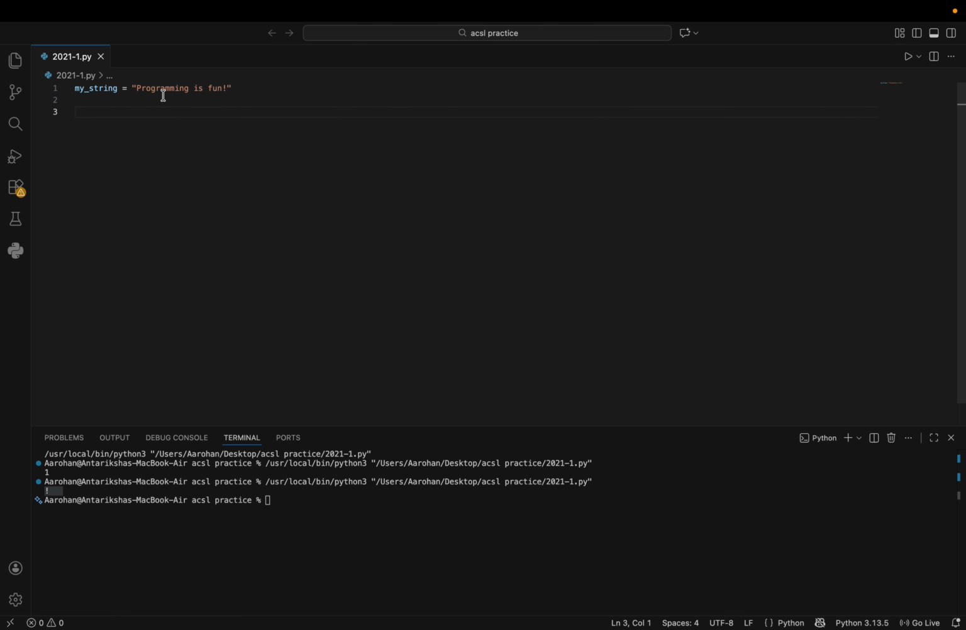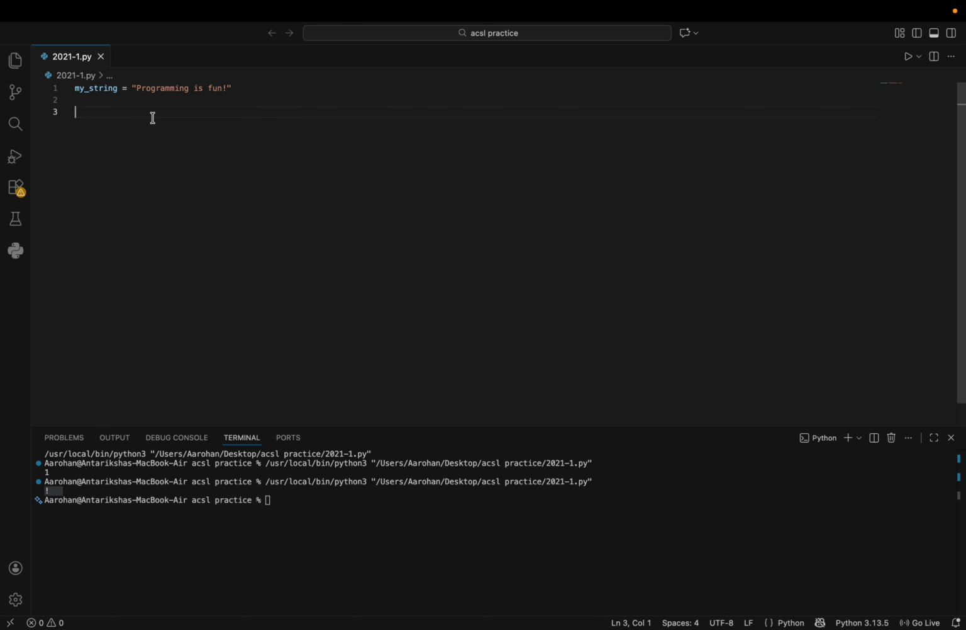Let's say I wanted to extract the word programming from my string. Well, there are a bunch of indexes for each character, and I can't call it using one index. So how do I do multiple in one line? Well, that's where slicing comes in.